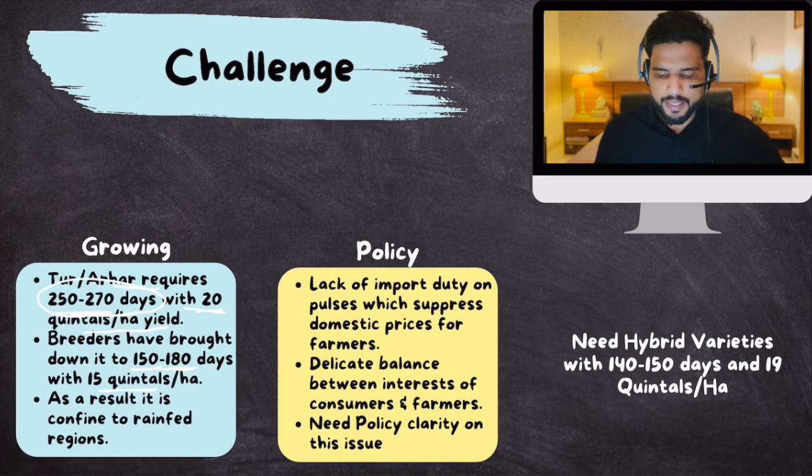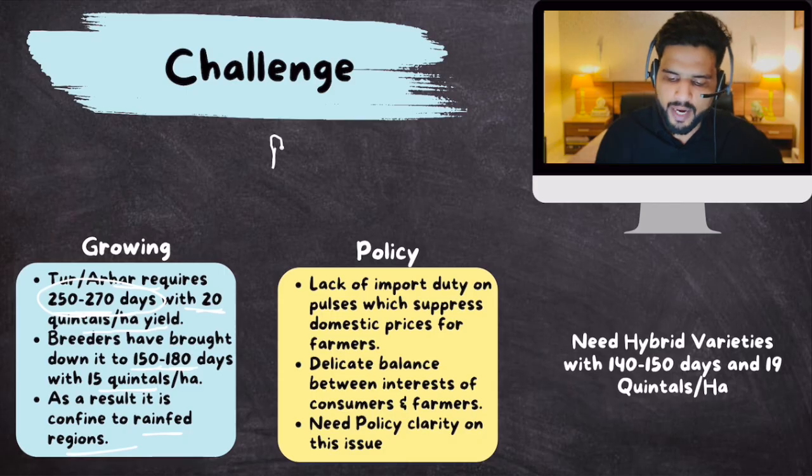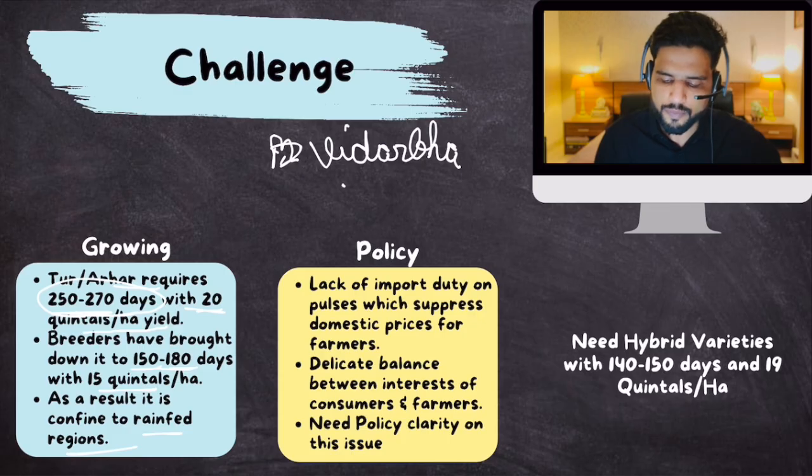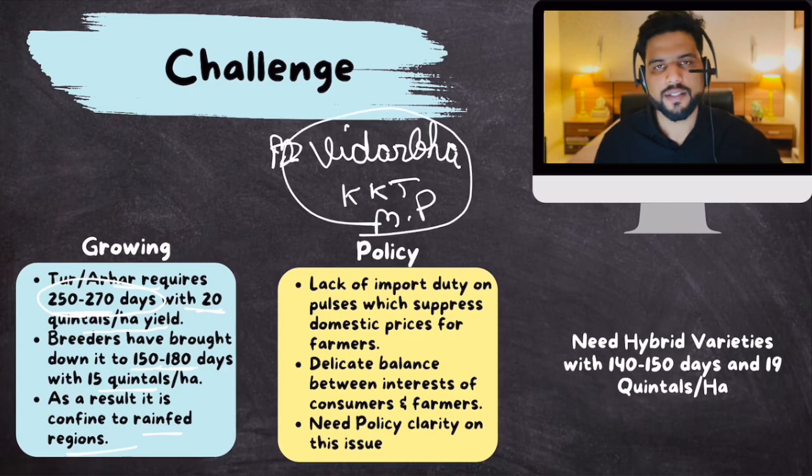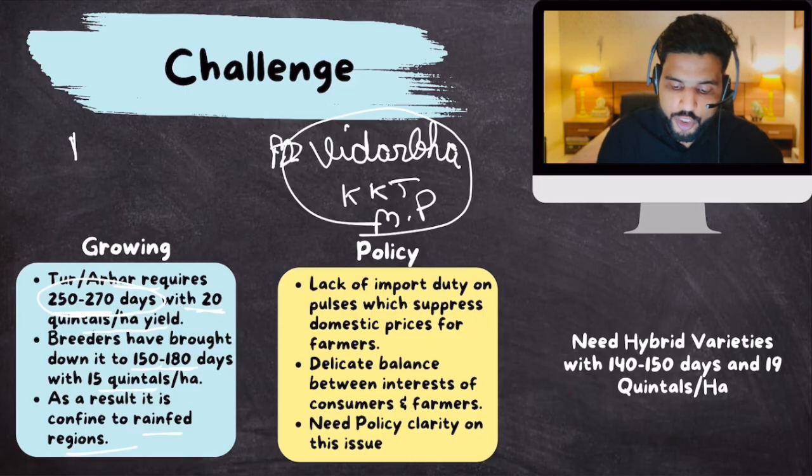As a result, pulses production is confined to rain-fed regions of Maharashtra, the Vidarbha region of Maharashtra, northern Karnataka, Madhya Pradesh. This is the reason. So what is the need of the hour? Under this mission, the government needs to focus on or allow for more research and development and investment in hybrid varieties.